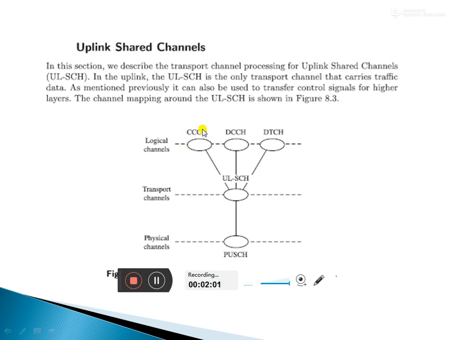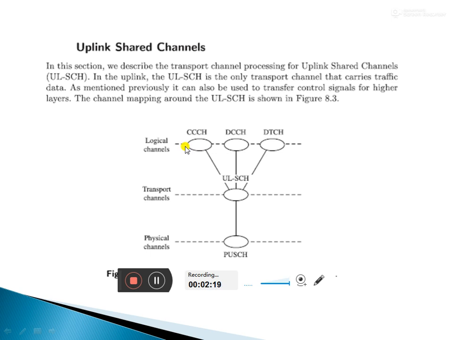What common information is there? That information is used for controlling the channel.